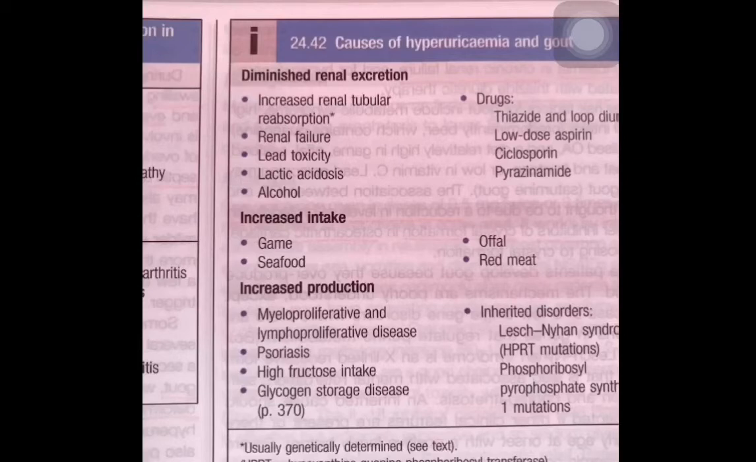The renal excretory disorders include increased renal tubular reabsorption, or any kind of renal failure. Alcohol intoxication and lactic acidosis also play an important role, lead toxicity also plays an important role, and if a patient is using thiazide and loop diuretics, they also play an important role in uric acid accumulation in the body. The third part in this table shows increased production of uric acid in the body. Increased production of uric acid will take place in myeloproliferative disorders, in high fructose intake, and in inherited disorders like Lesch-Nyhan syndrome, or phosphoribosyl pyrophosphate synthetase 1 mutation.